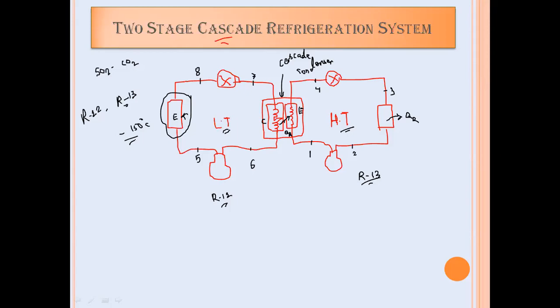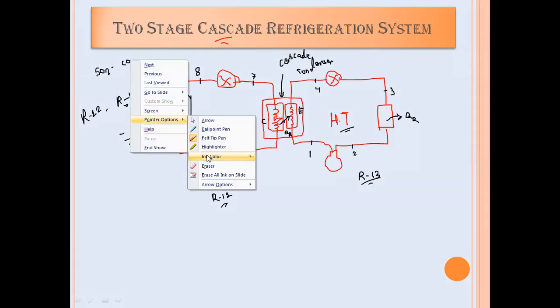So here, as we are using two VCRS systems in series, that's why this will be called a two-stage cascade refrigeration system. Are you getting? Now, if I want to represent this system on the pH chart, then this system can be represented likewise.